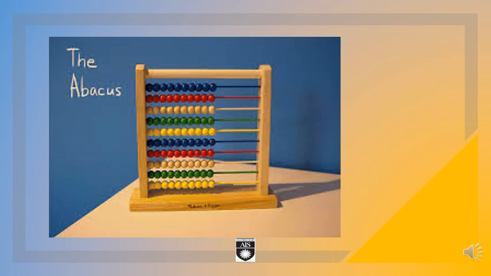As you can see in this picture, it is an abacus, which is the first counting device made by man. This was an innovative and very useful counting device which was invented by the people.